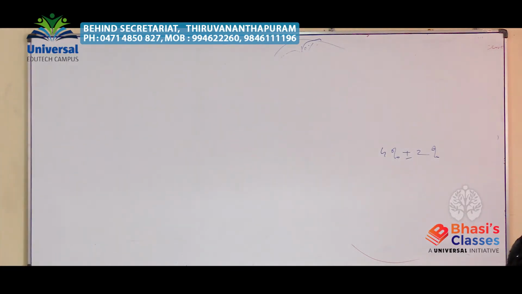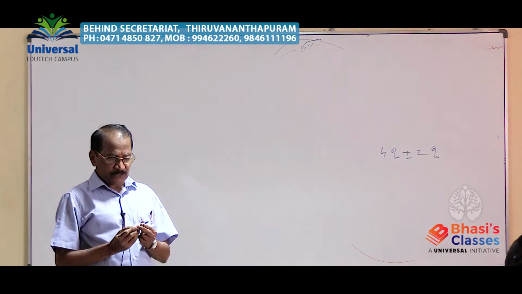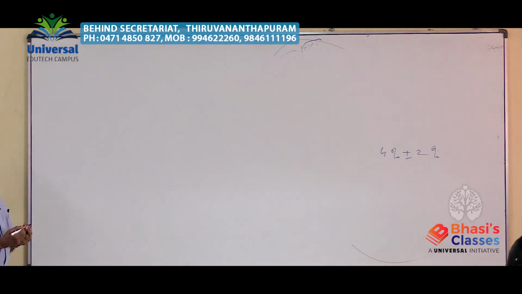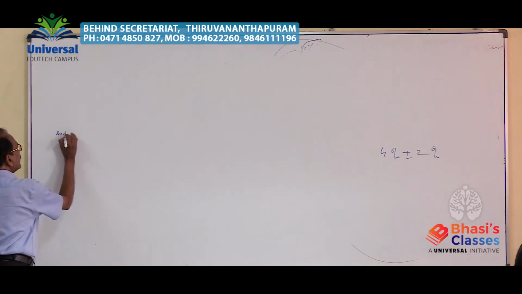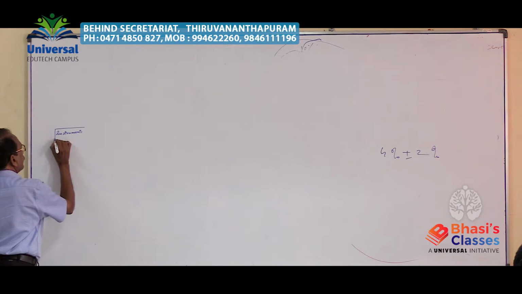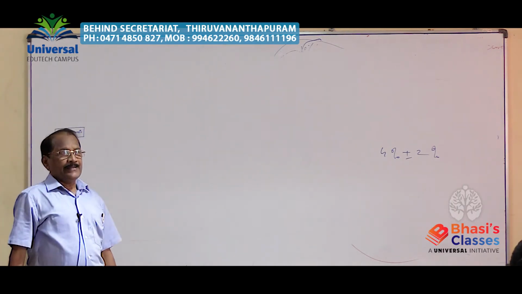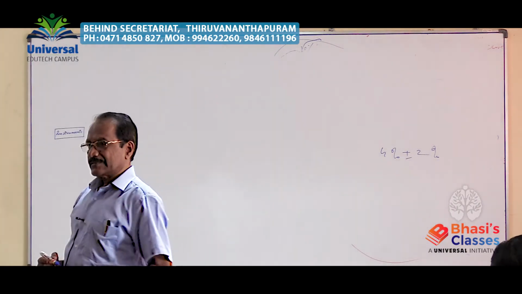Next one is controlling of inflation and deflation. That is in your syllabus, given as the methods for controlling inflation and deflation: monetary and fiscal policies. Very quickly we may take the instruments to control both inflation and deflation.